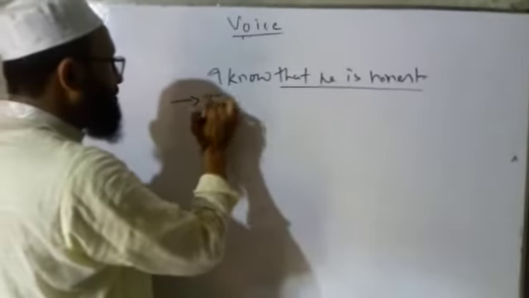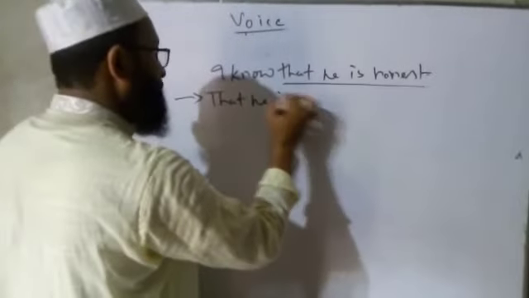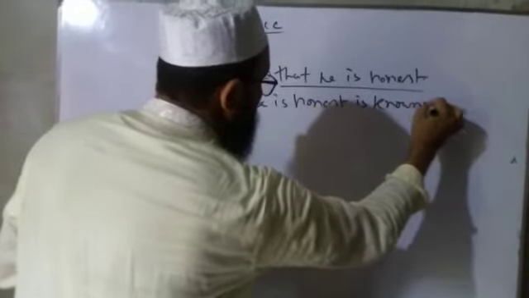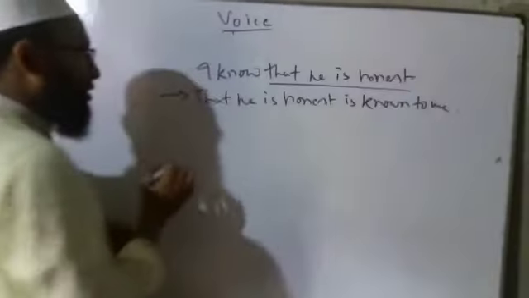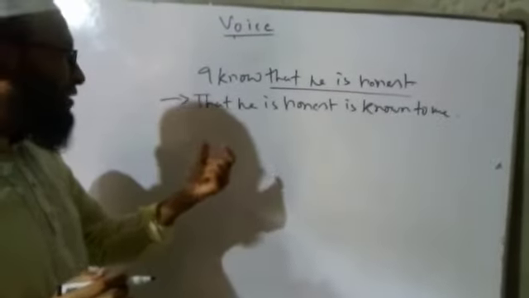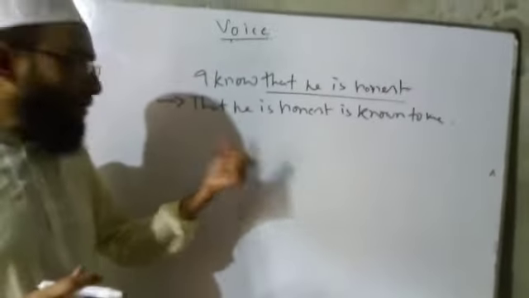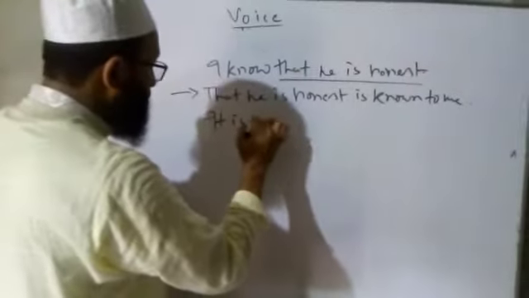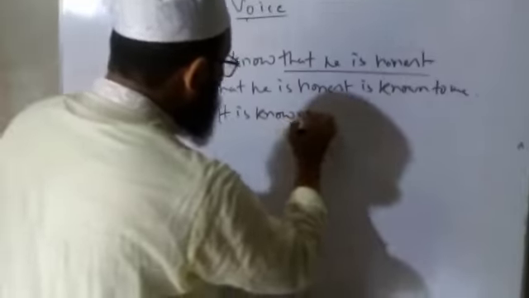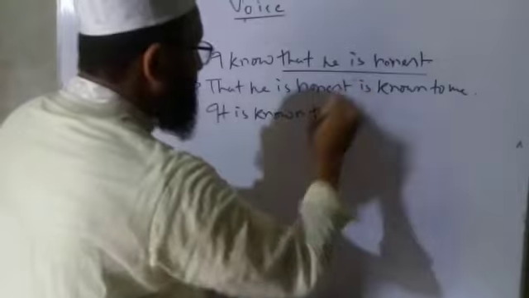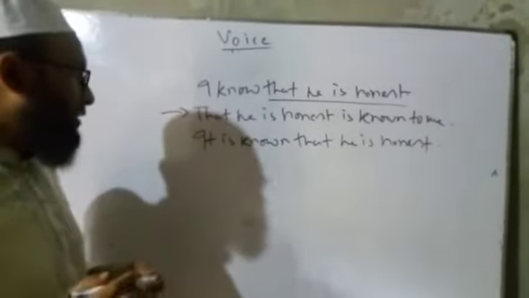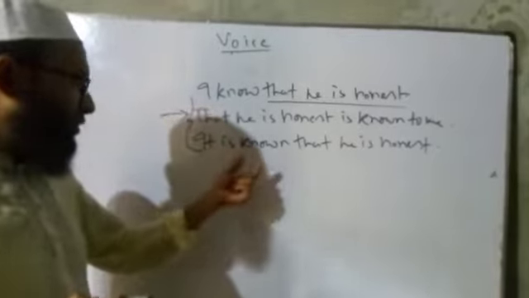So we can say, that he is honest is known to me. This is one style. In another style, we can add an introductory "it" as a subject, okay. It is known that he is honest. Okay, so we can use any one of these methods.